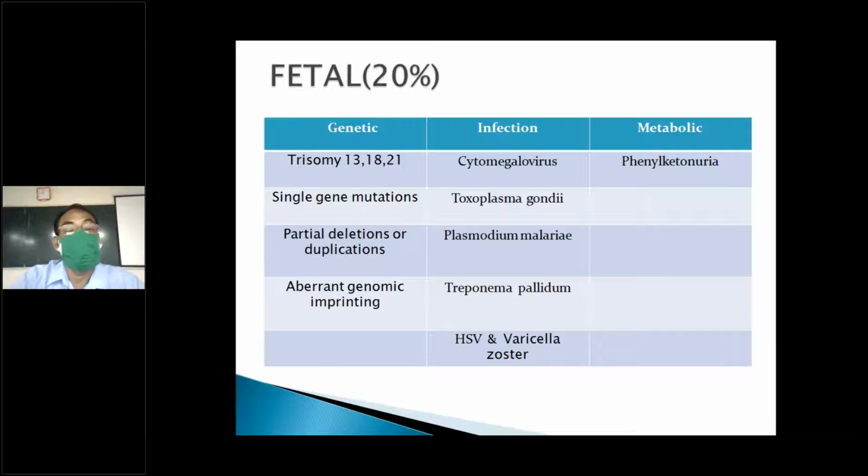This is the fetal condition. I told you it affects early. Genetic factors like trisomy, Down syndrome, single gene mutation. These are genetic, at least you should know that. Another thing is infection: TORCH infection, toxoplasma, rubella, cytomegalovirus, toxoplasma. And all toxins and metabolic disorders sometimes.